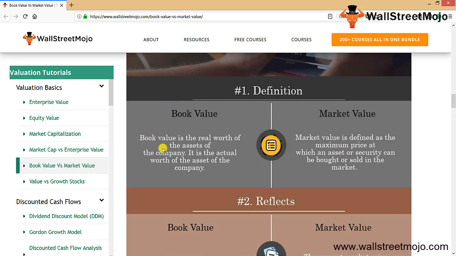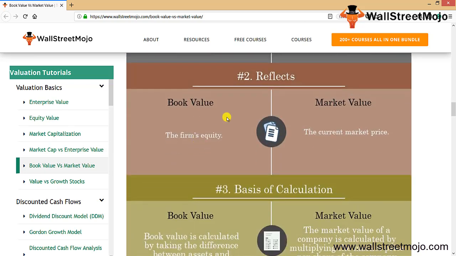When we talk about book value, it's basically historical values. What it reflects is the second difference: the book value reflects the firm's equity. And market value, as we all know, is basically the current market price which is going on. So the current market price is what it reflects.